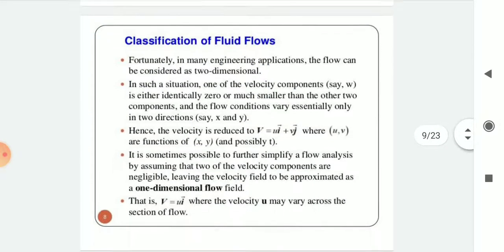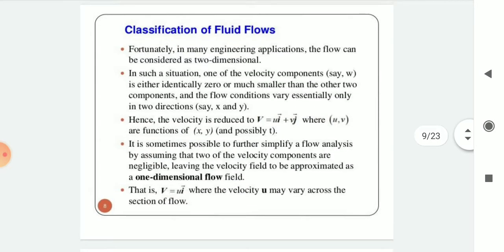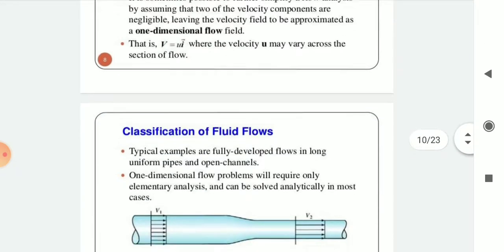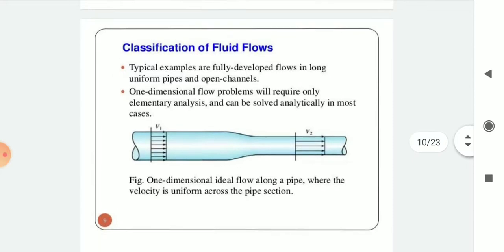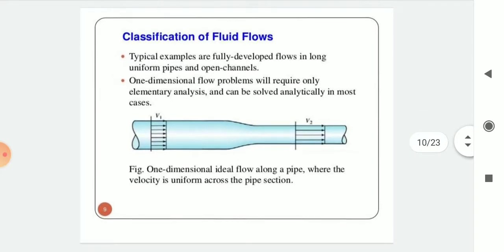These are the one, two and three dimensional flows. Typical examples are fully developed flows in long uniform pipes and open channels. One dimensional flow problems require only elementary analysis and can be solved analytically in most cases. The figure shows one dimensional ideal flow along a pipe where the velocity is uniform across the pipe section.